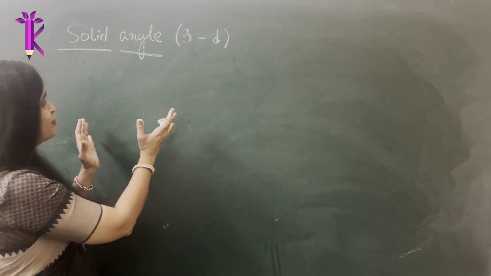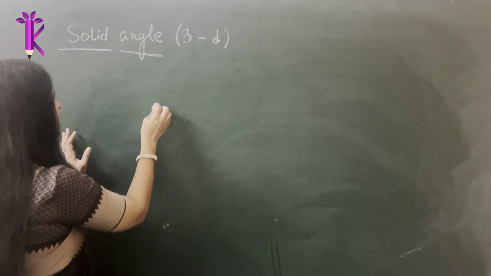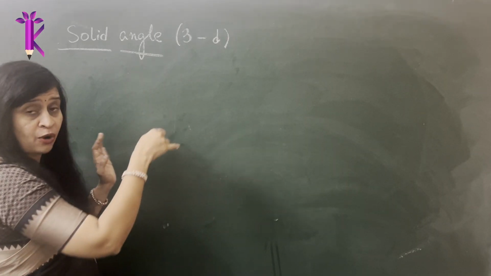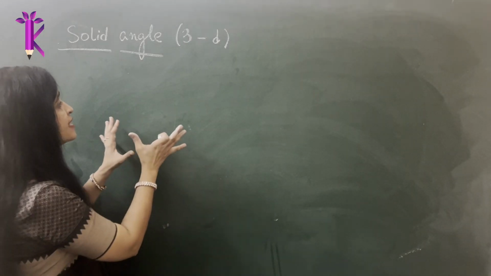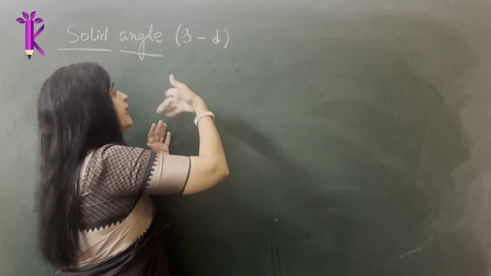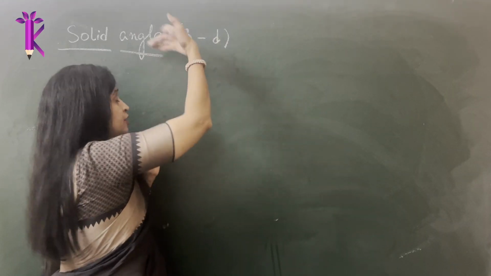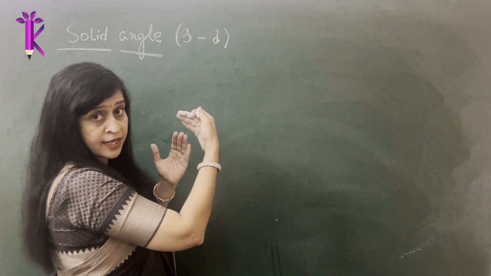So imagine I'm drawing a big football. I can't draw a big football on the board, but imagine the circle that I draw here is actually a sphere or a football that has gone half into the board, which we cannot see, and half has come out of the board.